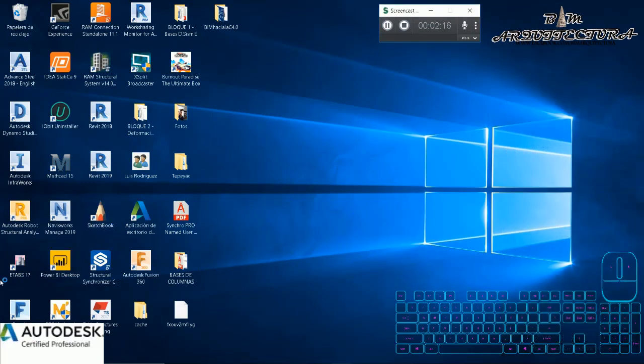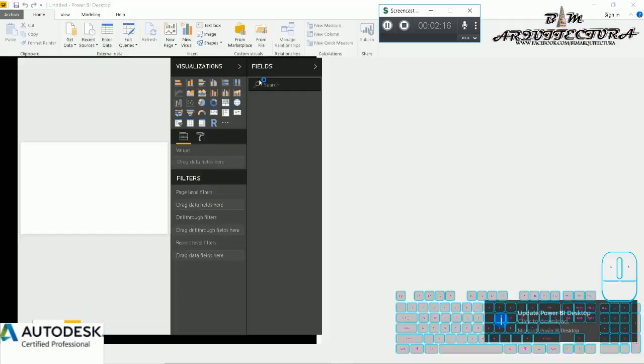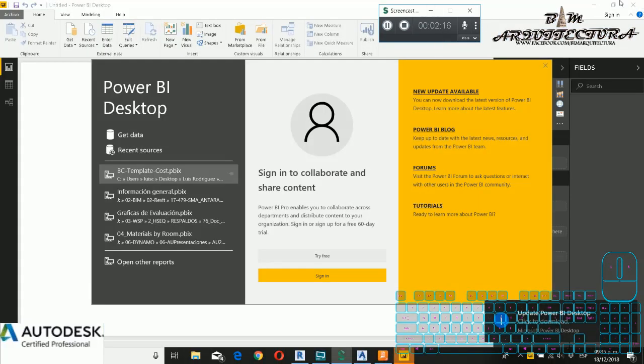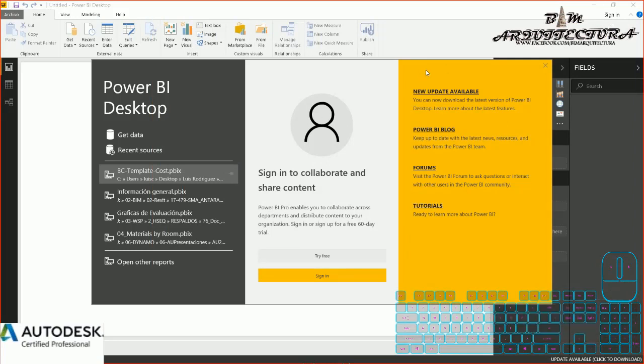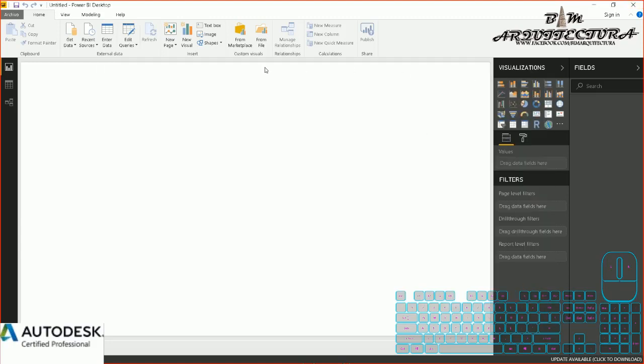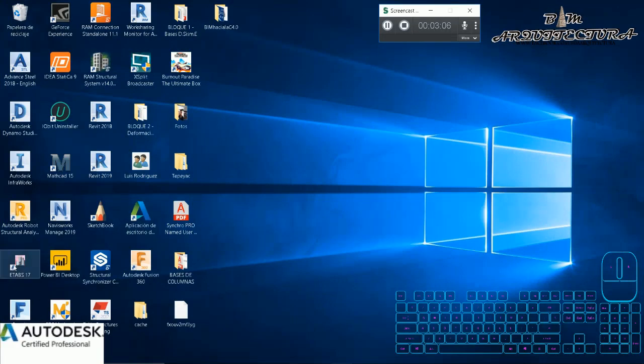And it's the same for Power BI. And in the end, I want to try with ETABS. Now you can see it's recording the information in Power BI. We have the line weight of the Power BI in red.